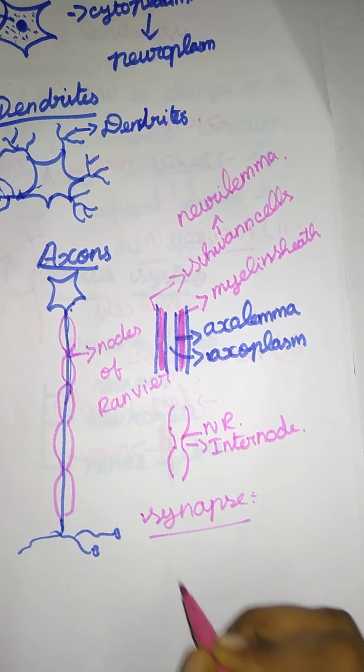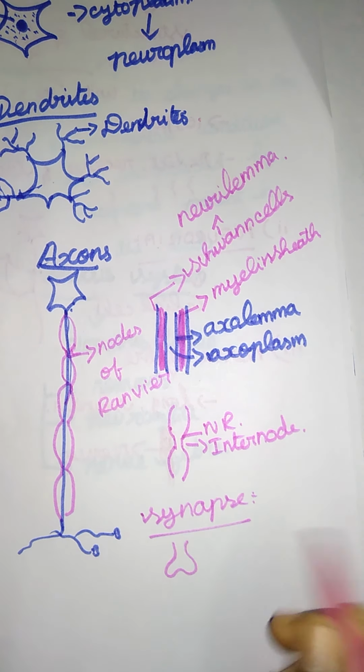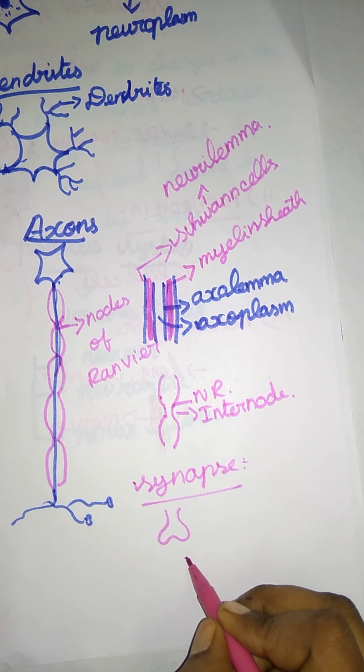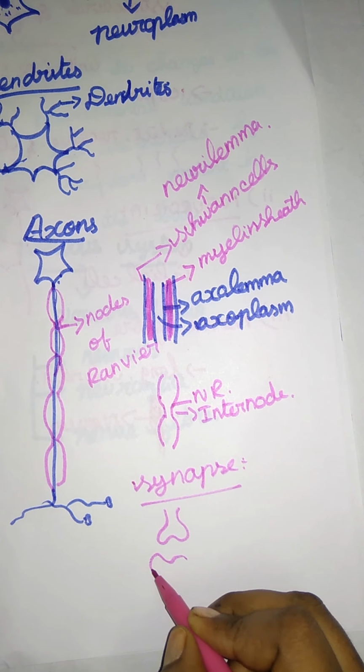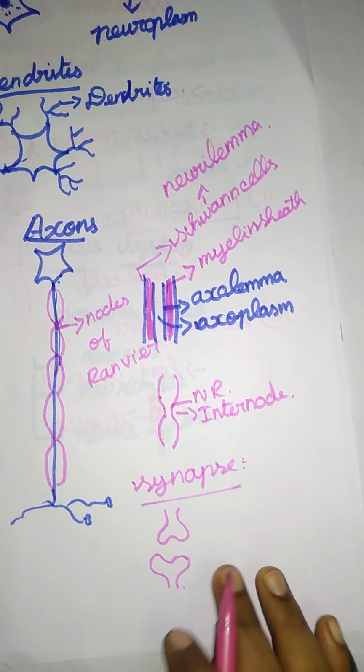Here, this is the synapses. This is one neuron and this is another one.